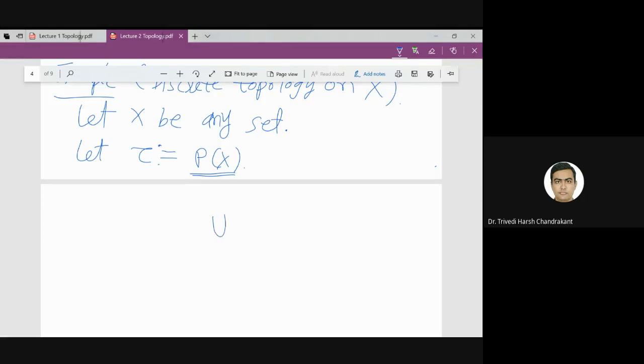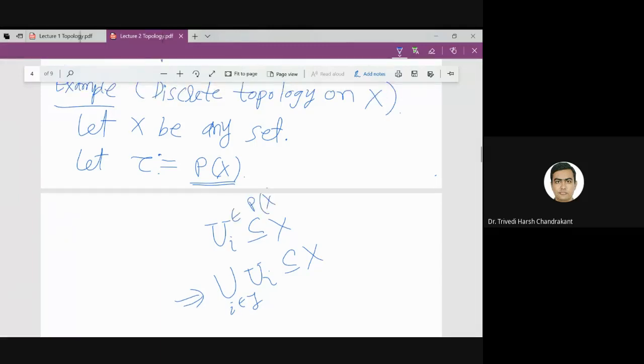If I take U_i is a collection of subsets of X, if I take union of U_i, then it is again a subset of X. So if U_i belongs to power set of X, then this union also belongs to power set of X. That is exactly it belongs to tau.